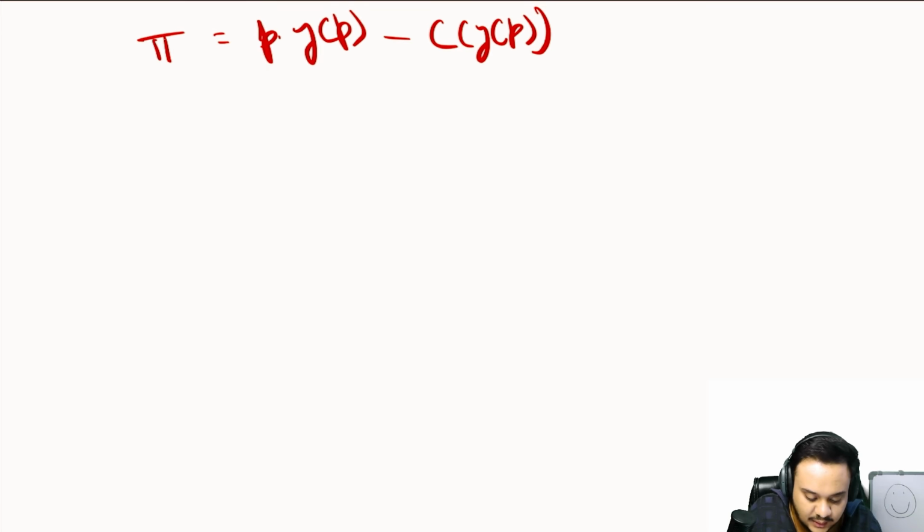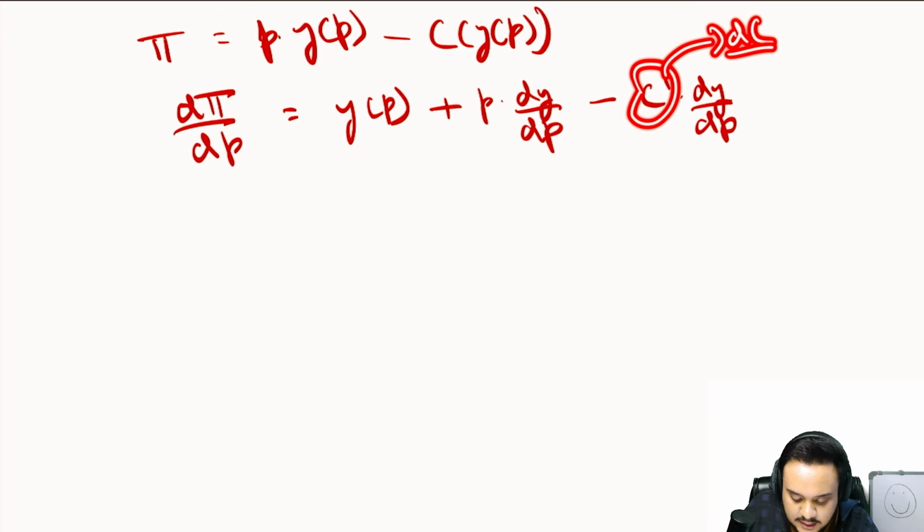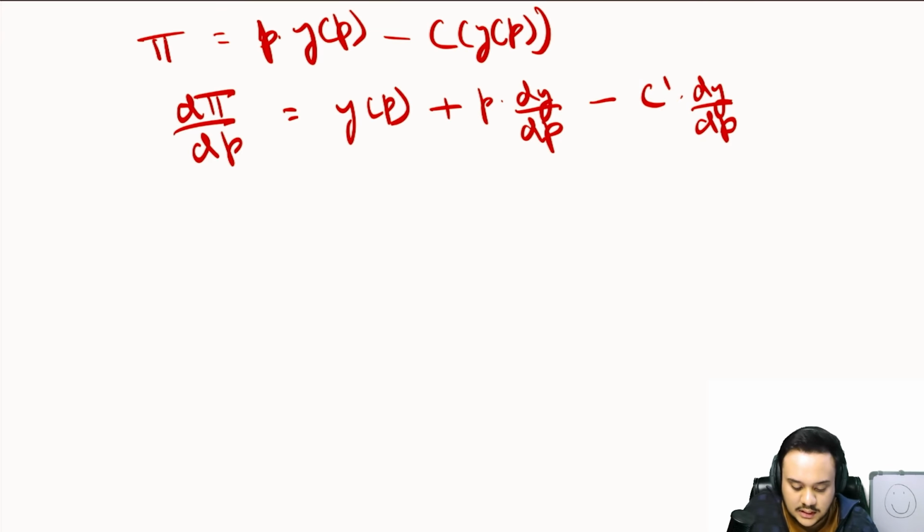So what you can do now is differentiate with respect to p. So d pi upon dp is equal to dy upon dp, because this is not partial differentiation, right? We are differentiating the entire equation. Then you can write c dash multiplied by dy by dp. C dash is just dc by dy. Use the chain rule, that's it. I just use the chain rule. So now you are going to equate this to 0.